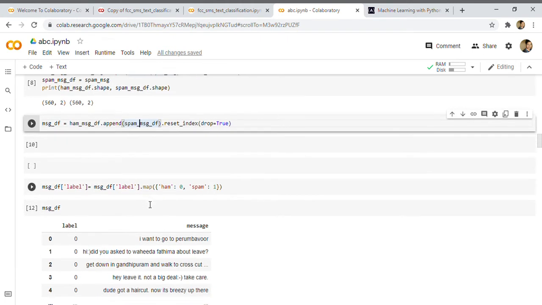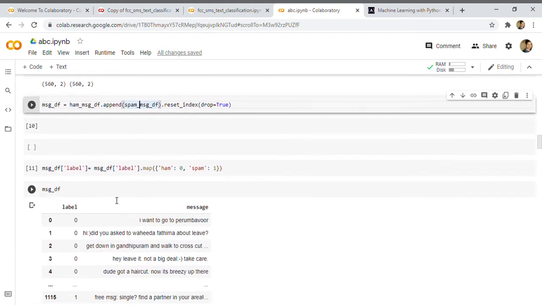Now, not good to go yet, because we still have some things to do. In the message df, for the labels, I have used the label ham as 0 and spam as 1. So if the message is a spam message, we will get 1. If the message is a ham message, we will get 0.